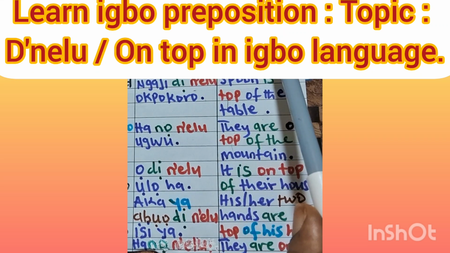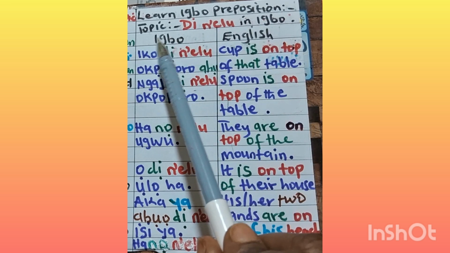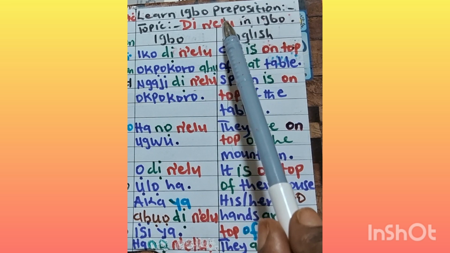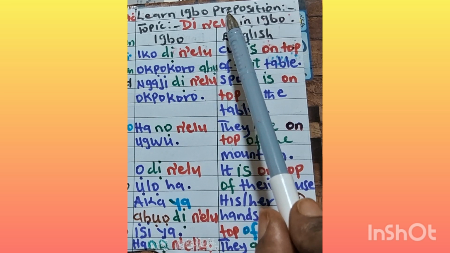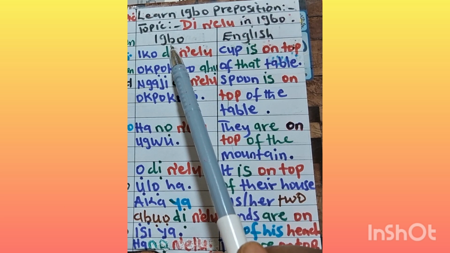Learn Igbo preposition. Topic: dị n'elu in Igbo. Remember, dị n'elu or n'elu is one of the prepositions we have been looking into. Let's see them in sentences.